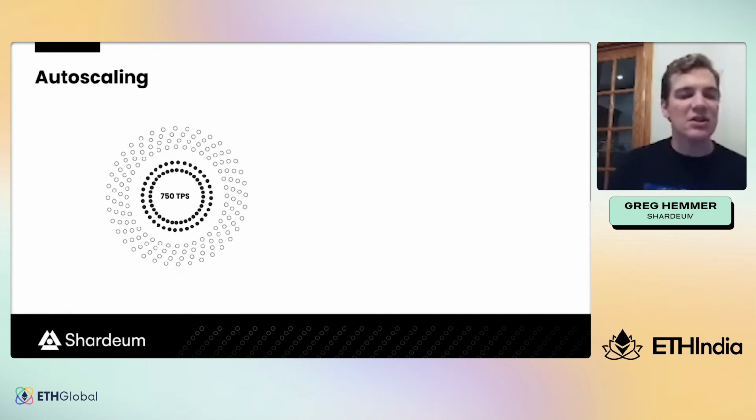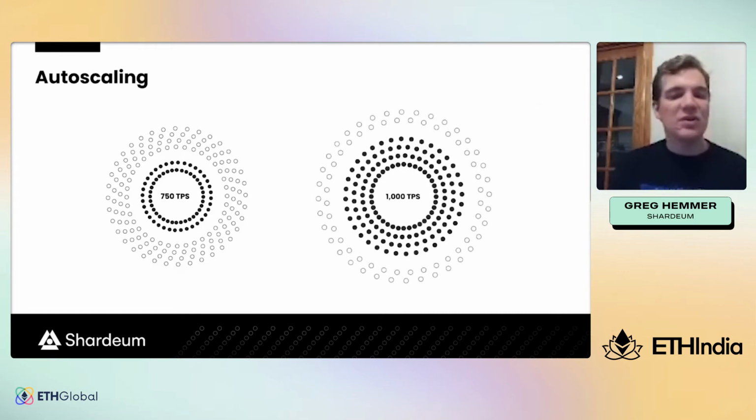So as this Shardium blockchain grows in popularity and applications acquire more users who are submitting more transactions, it's realizing that its load is approaching network capacity, and it comes to consensus on the fact that it needs to add more validators to process the current load. So it autonomously adds nodes from standby and activates them into an active validator state, resulting in an increase in throughput capacity to 1000 TPS.